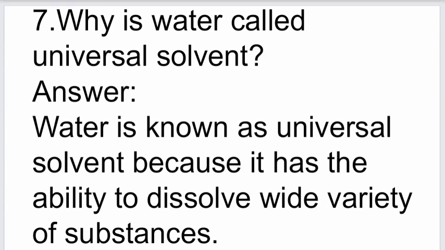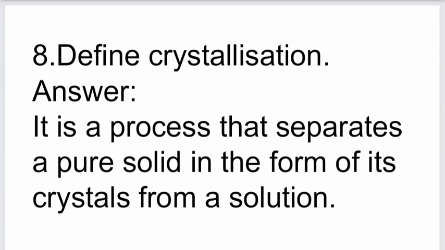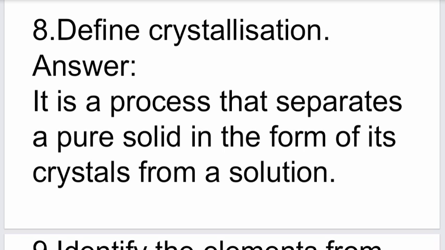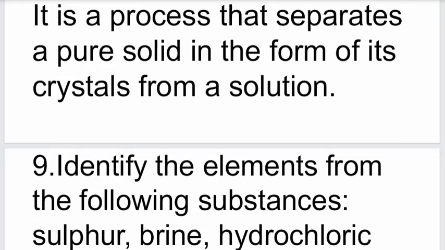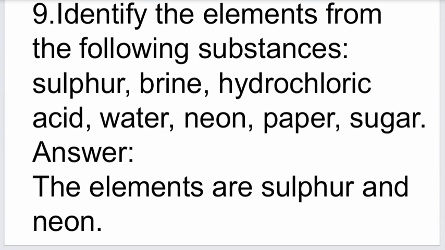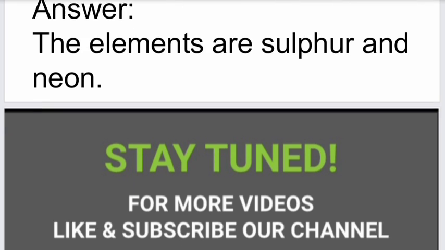The next question. Why is water called universal solvent? Water is known as universal solvent because it has the ability to dissolve wide variety of substances. Next, define crystallization. It is the process that separates a pure solid in the form of its crystal from its solution. Next, identify the elements from the following substances: sulfur, brine, hydrochloric acid, water, neon, paper, sugar. The answer is the elements are sulfur and neon.